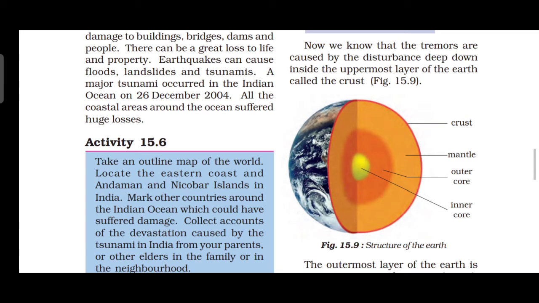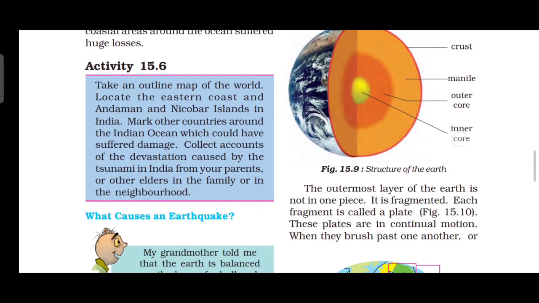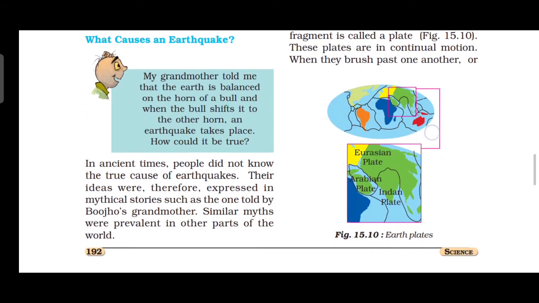The tremors are caused by the disturbance deep down inside the uppermost layer of the earth called the crust. The uppermost layer of the earth is called what? Crust. Then mantle, then outer core and also inner core. You studied it in social, right?